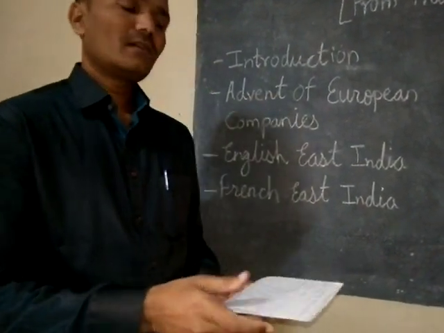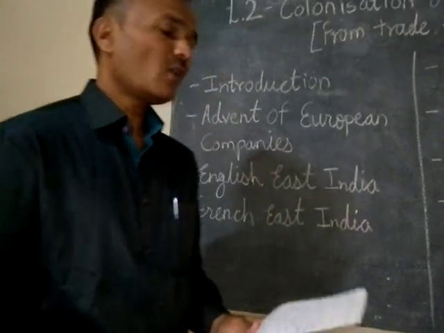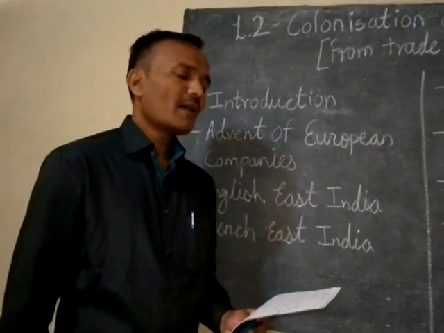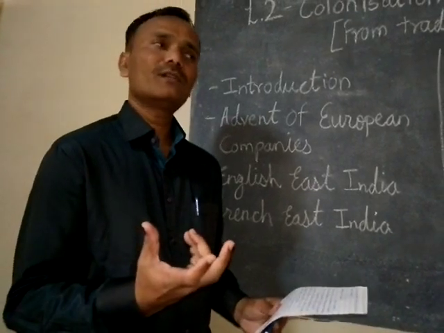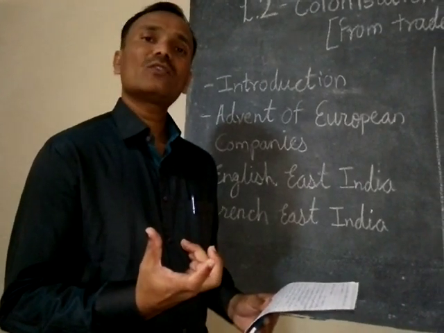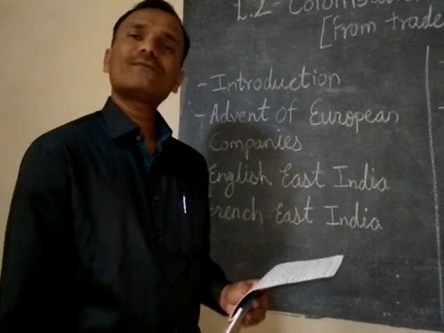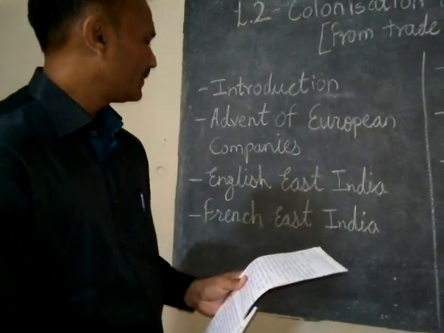These were the centers of the company, and it depended completely on the French government, which held the whole and sole power and authority.